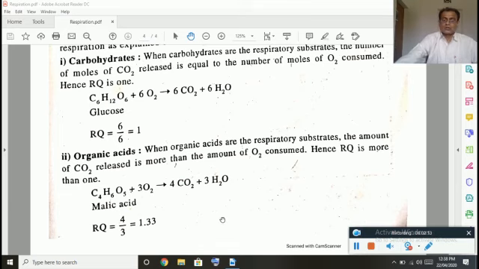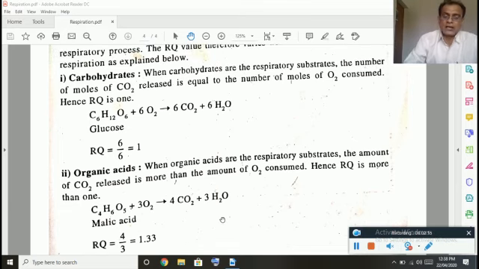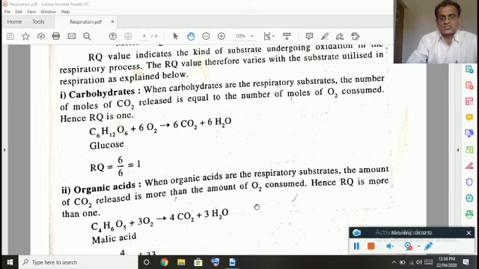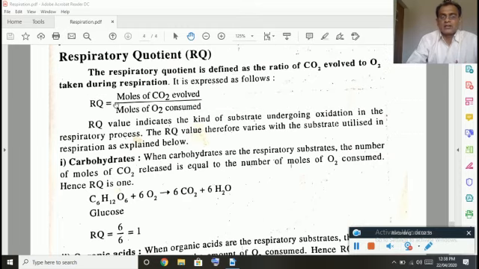In fatty acids, fats or lipids, the value of RQ will be less because fats contain less oxygen, so they require more oxygen to oxidize. Hence, the value of RQ will be less than 1 in case of fats. So this is about the respiratory quotient. Thank you.